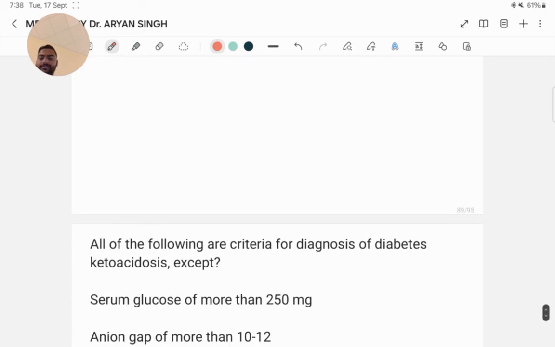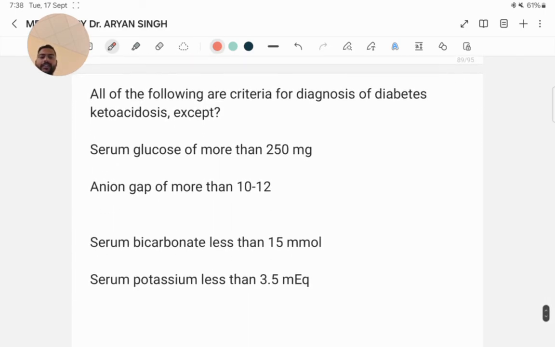Next question. All of the following are criteria for diagnosis of diabetic ketoacidosis except: serum glucose of more than 250, anion gap more than 10 to 12, serum bicarbonate less than 15, and serum potassium less than 3.5 mEq. The answer is serum potassium less than 3.5 mEq, because serum potassium below 3.5 mEq can occur in diabetic ketoacidosis but is not part of the diagnostic criteria in DKA.